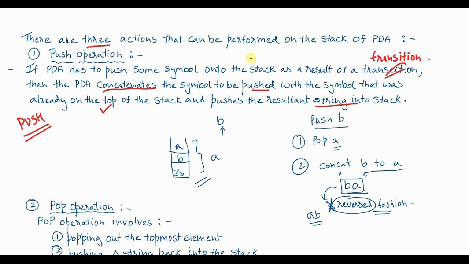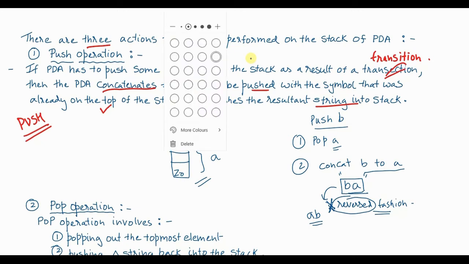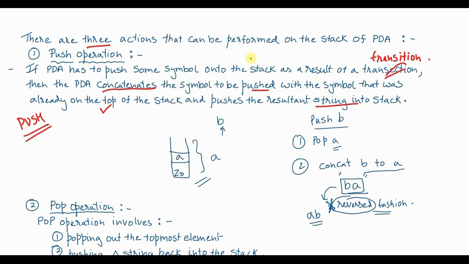So when you insert the AB string into the stack, what will happen? A will go first, and on top of A, B will be. So now this serves the purpose. So this is the push operation.